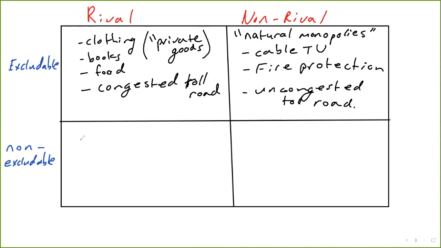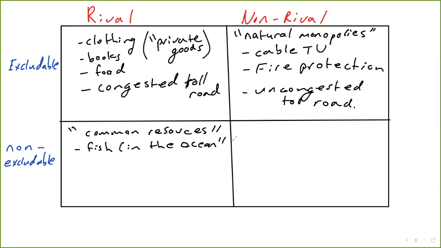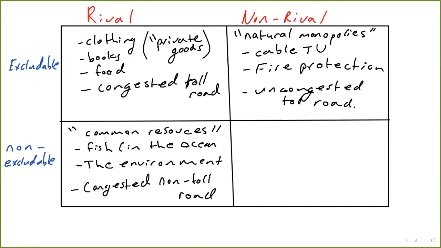So now let's look at rival non-excludable goods. These are what we call common resources. So these are things like fish in the ocean. That's a classic example of a common pool resource. The environment in general, and a congested non-toll road. So goods in this category, they're rival. If you use them, someone else can't use them. So if you catch a fish in the ocean, someone else can't catch that same fish, but they're not excludable. You can't keep someone from going out in the ocean and catching fish.